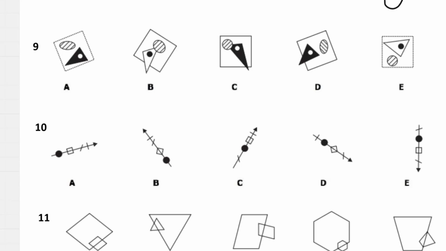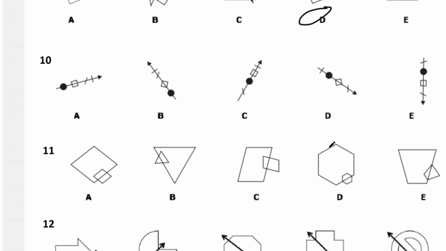Question number 9. In each one, we have the triangles sometimes inside, sometimes outside. Let's see where the hatching is going. The only one that's different, this hatching in the oval, is going the other way. And over here, we have diamonds here.